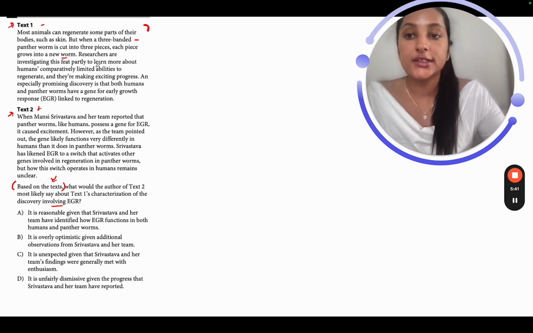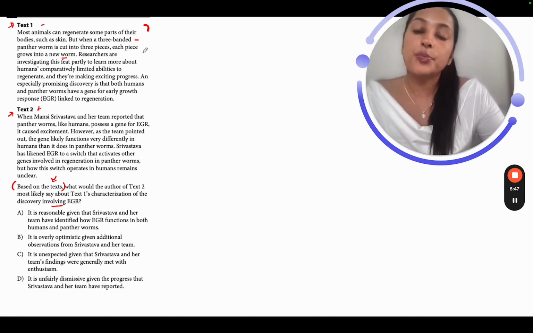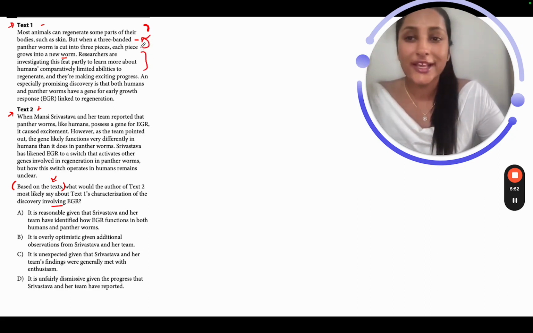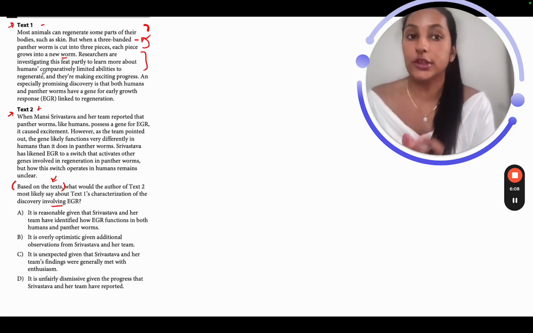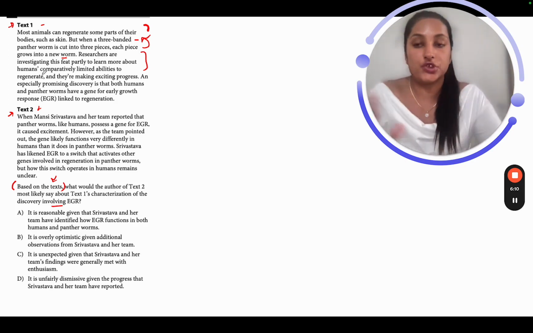Researchers are investigating this feat partly to learn more about humans' comparatively limited abilities to regenerate. So now I understand why they are exploring these three-banded panther worms, the animals who can regenerate. They are trying to learn more about this limitation that humans have when it comes to regeneration.